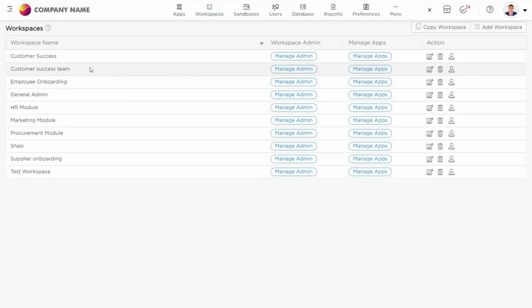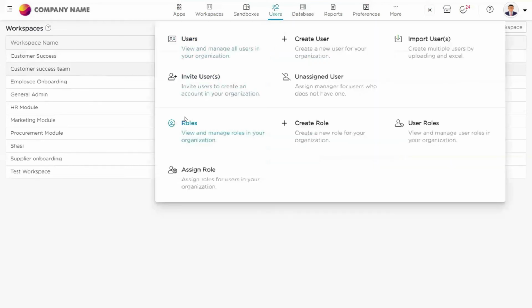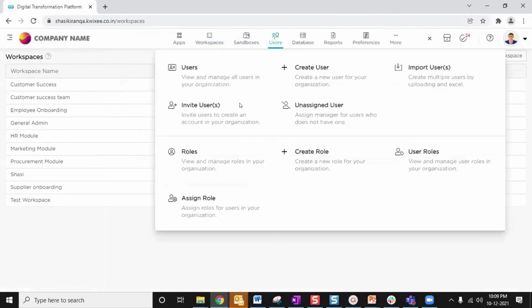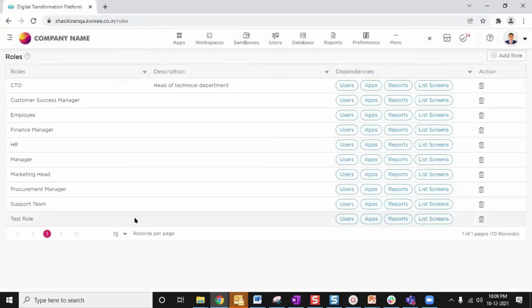So here what I will do is that in this workspace, I want to allocate this workspace to some users who are present in Quixy. So I will create some user roles. If I want to create any role, I can create it. Yesterday, I think we have created a role. I want to go to the users and I will redirect to roles.